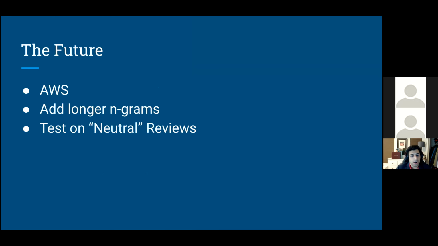In the future, I would like to spin up an AWS instance and feed in more data so I can have better training. I would also like to use longer n-grams to try to combat the sarcasm. I used 1 and 2 word pairs, and if I could do 3-word pairs or 4-word pairs, that might help me out. Then I'd want to try to tackle this neutral problem I have with it being ambiguous.